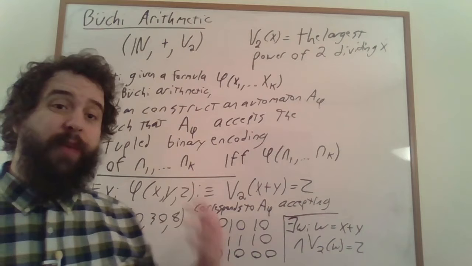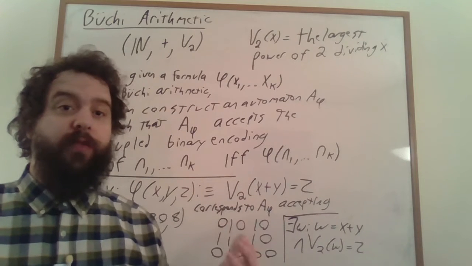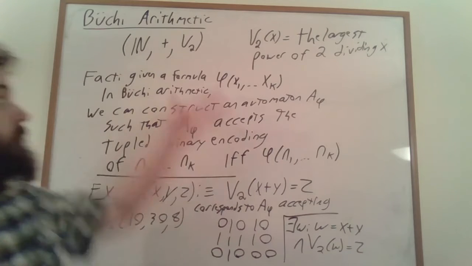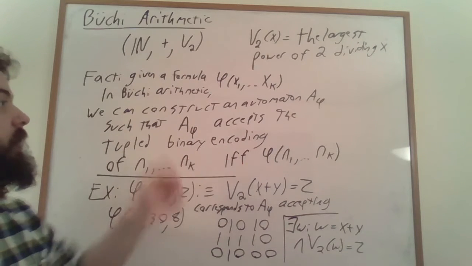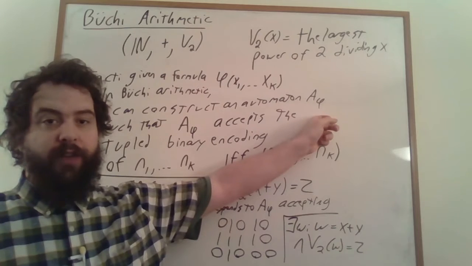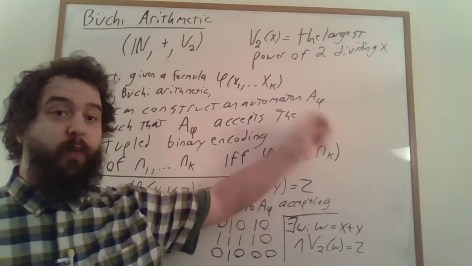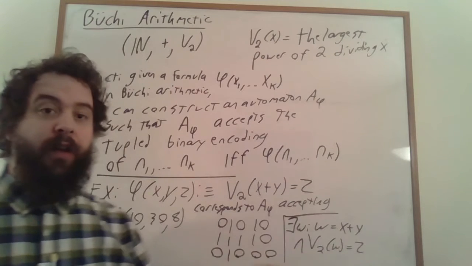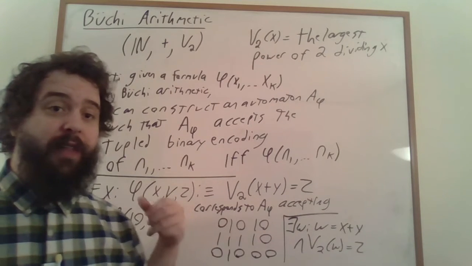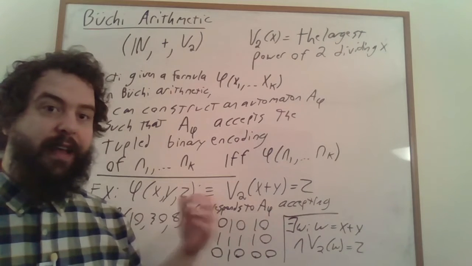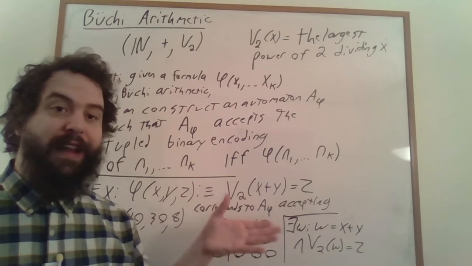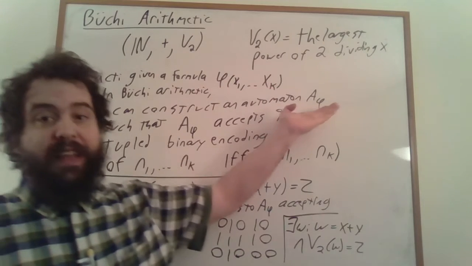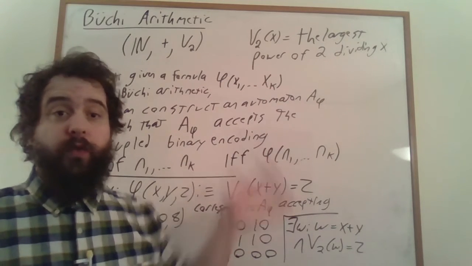For instance, if we had a sentence, a formula with no free variables, and we wanted to determine if it was true or not, we would use this construction here to construct a corresponding automaton. That automaton wouldn't have any inputs. We don't input anything into that automaton. We just ask if the automaton that we construct accepts or not when we don't feed any input into it. And that tells us if the corresponding sentence that we turned into that automaton was true or false.